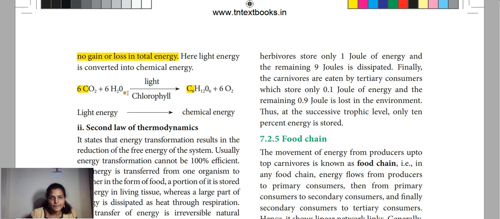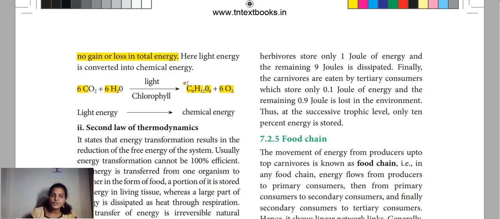So total 18, right? And you just see here also 6 oxygen and here 12. So together 18. So 18 oxygen is utilized, and here also the end product has 18 oxygen, right? And you just see the hydrogen is 12. So whatever we used here, the same proportions we got, but in another form.